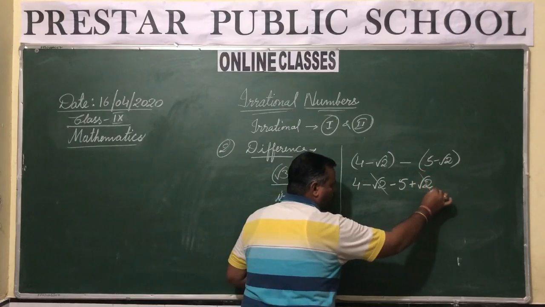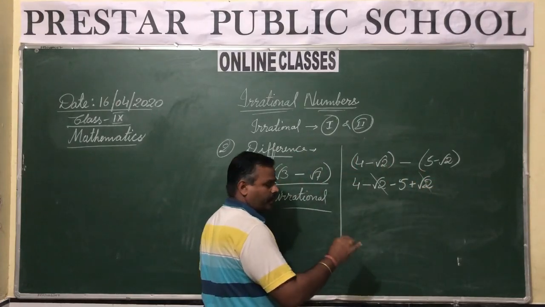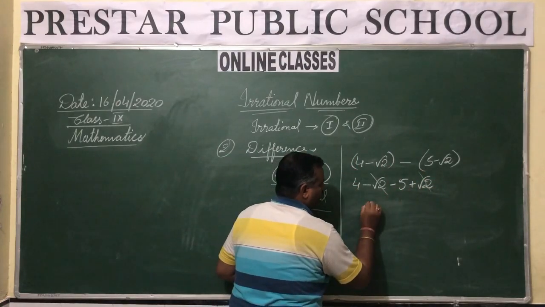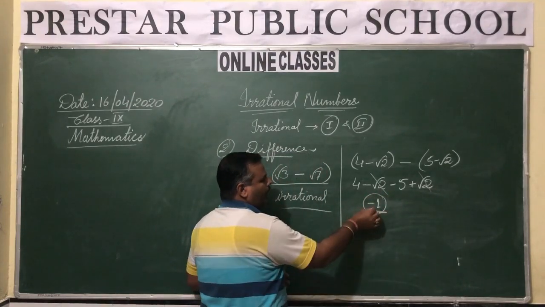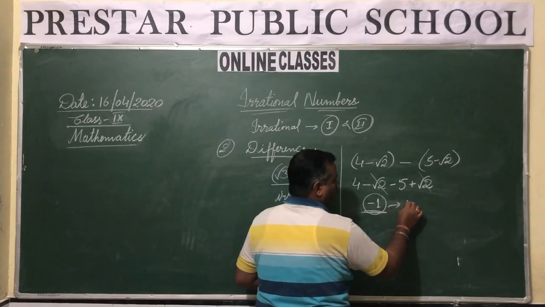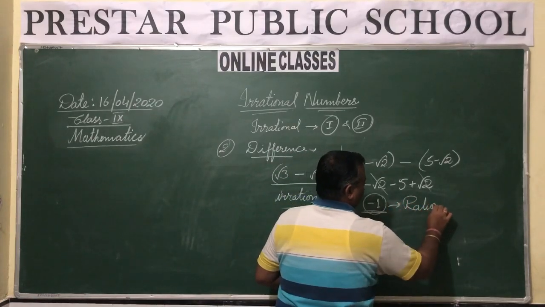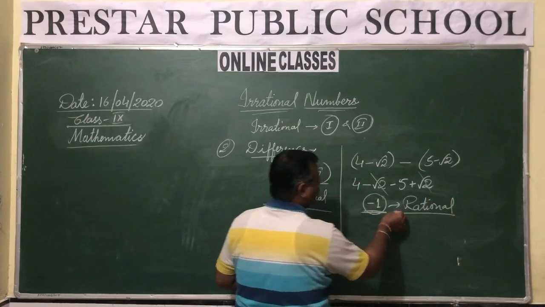Where root 2 and root 2 plus minus, they are cancelled out. 4 minus 5 is equal to minus 1. Now this minus 1, what type of number is it? It is a rational number.